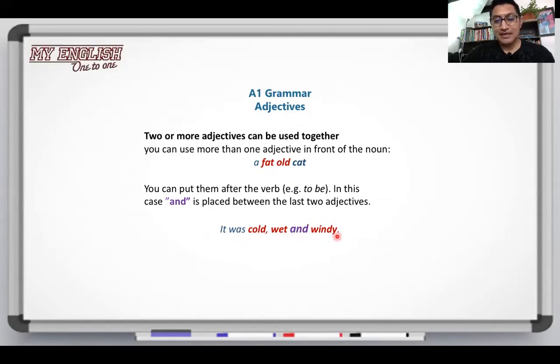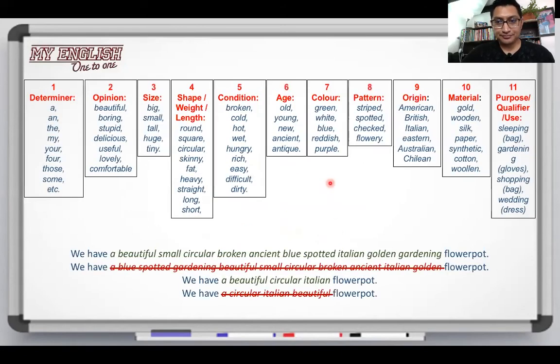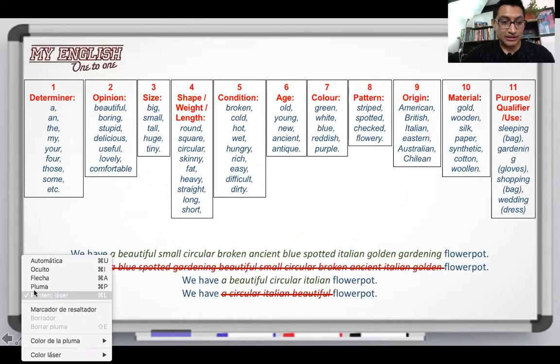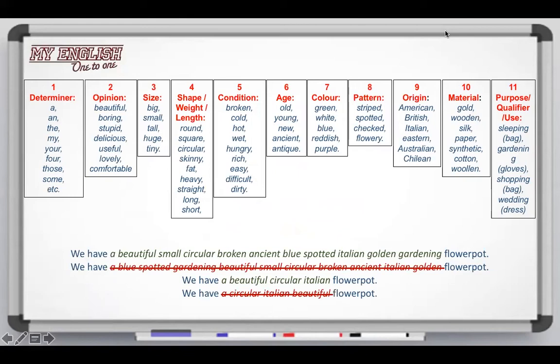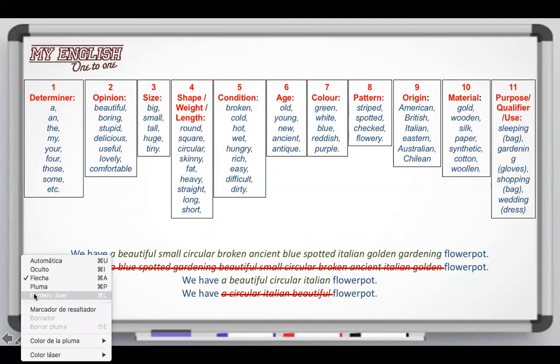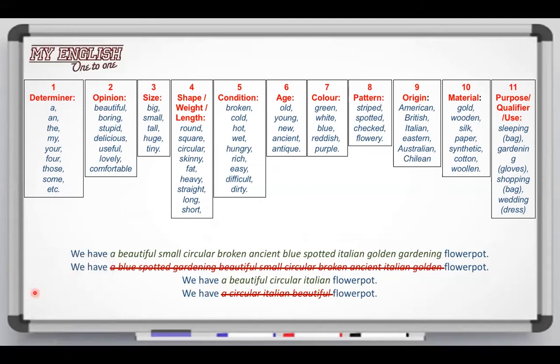All right, let's continue. Now, if you may, you can put even more than three adjectives, even more. So for that, you need to understand that adjectives are classified in different categories. Number one, and number two, each category has a particular order of apparition that we have to respect.